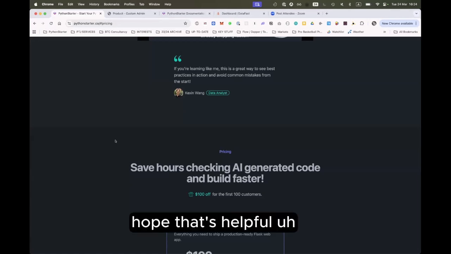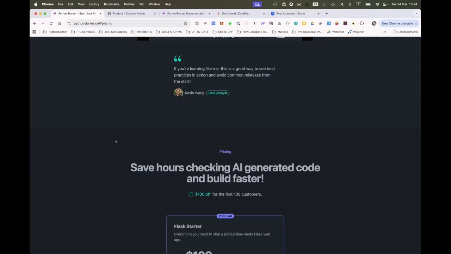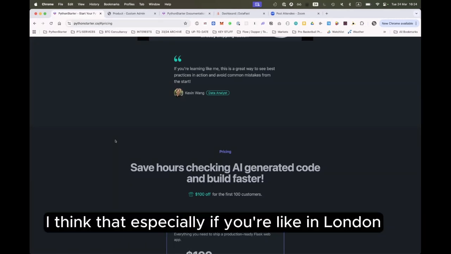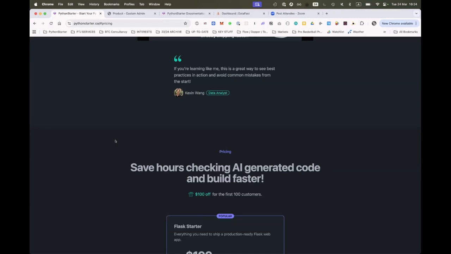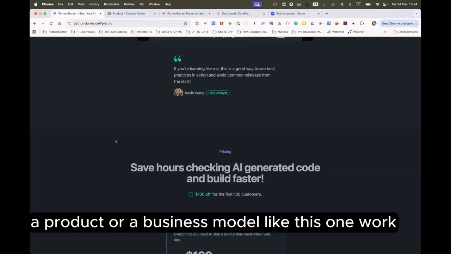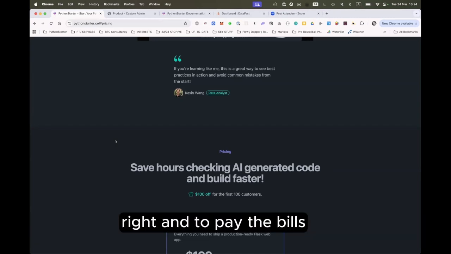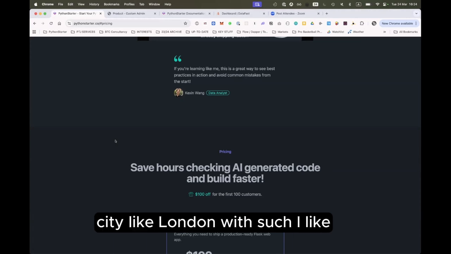Hope that's helpful. From my end, the one thing I would say is that, especially if you're in London, it's going to be very difficult to make a product or business model like this one work and pay the bills, particularly in a city with such high expenses.